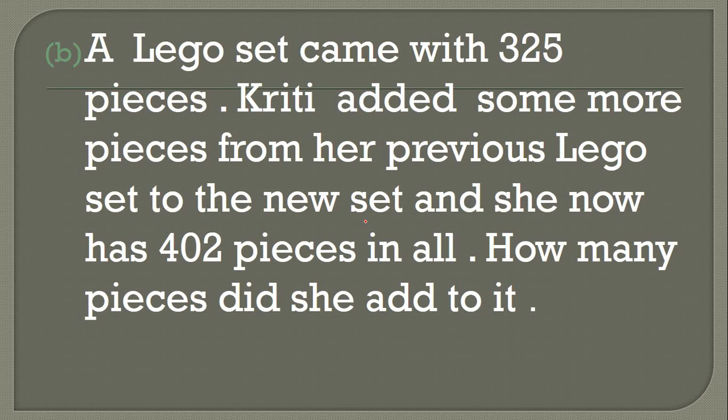Okay, so first of all, we read the problem and understand the question. Okay, so the Lego set came with 325 pieces, and Kriti had some previous Lego pieces. Okay, the new set she now has. Okay, but it is not specifying how many she added. Here it only says some more.